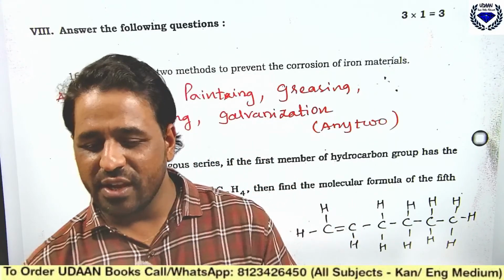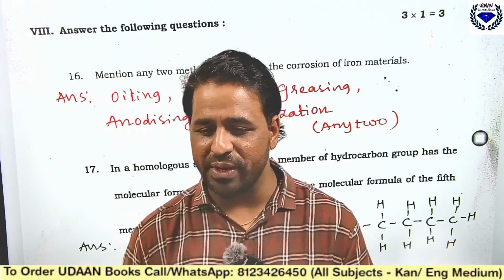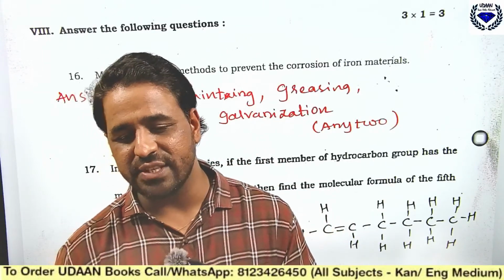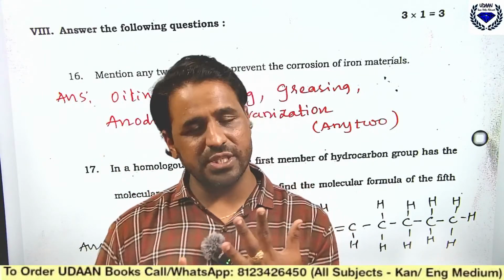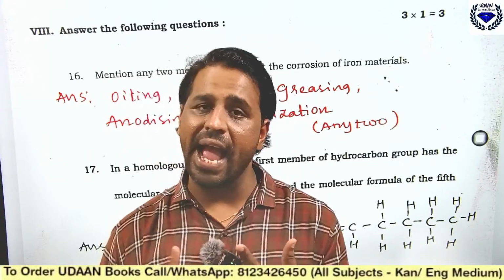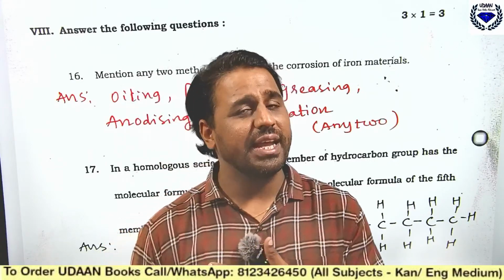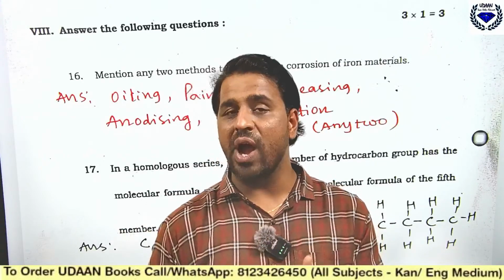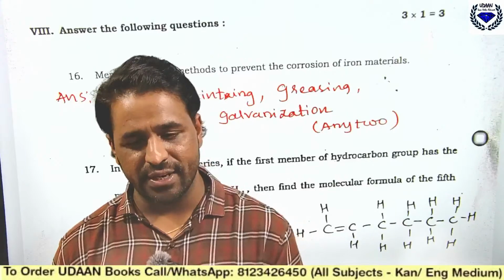So yes, can you tell me electroplating? Very good. Tejas is telling plating. It is electroplating, dear. So what is galvanization? Tejaswani is telling galvanization. Very good. There is a process called galvanization and anodizing. Can somebody tell me what is the definition of galvanization and anodizing, why these processes are used in preventing corrosion of iron? So let me know.